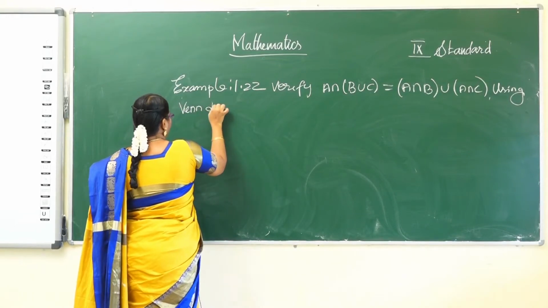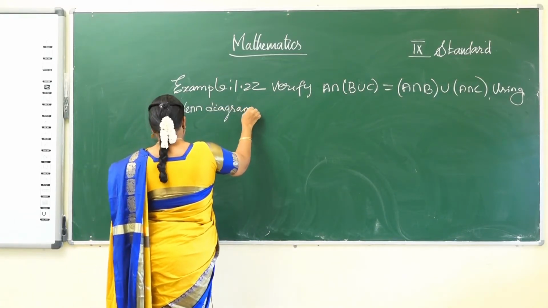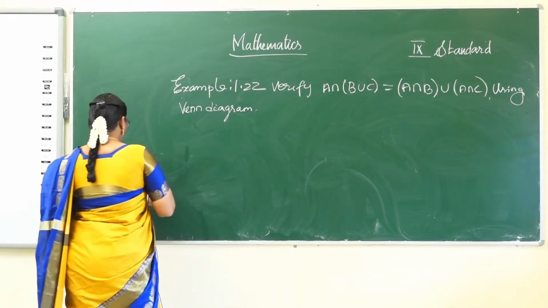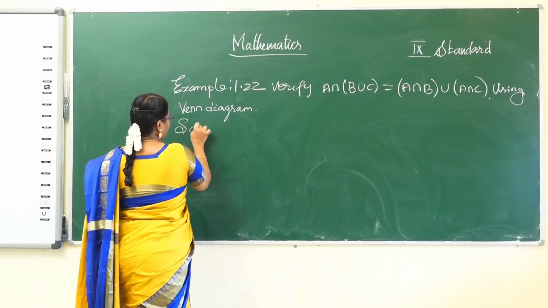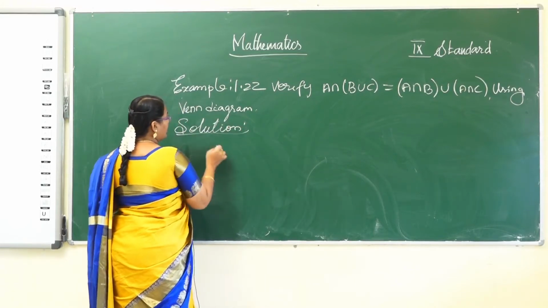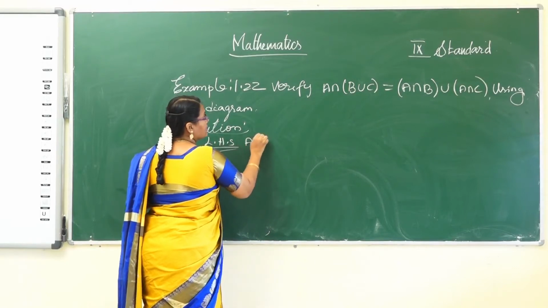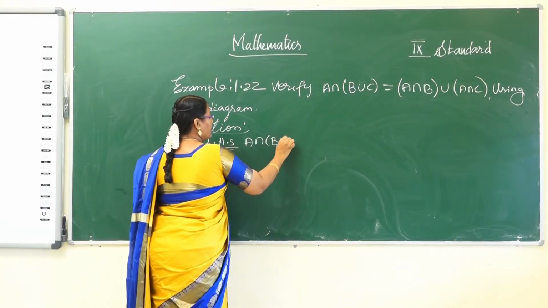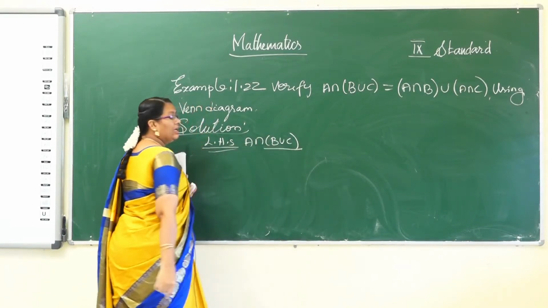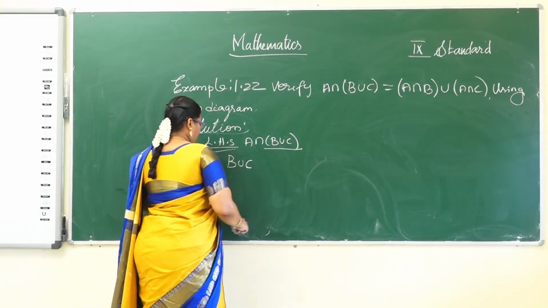So first consider the left hand side. Left hand side is A intersection (B union C). First preference to the bracket, so B union C.